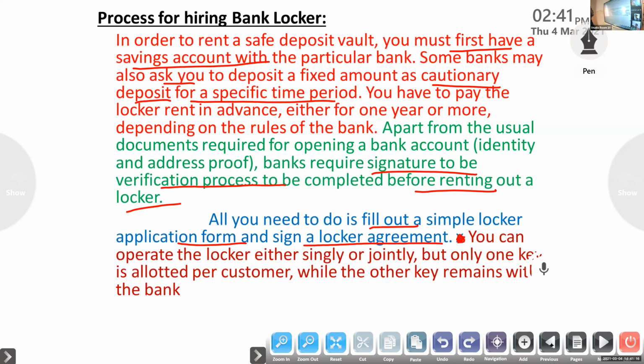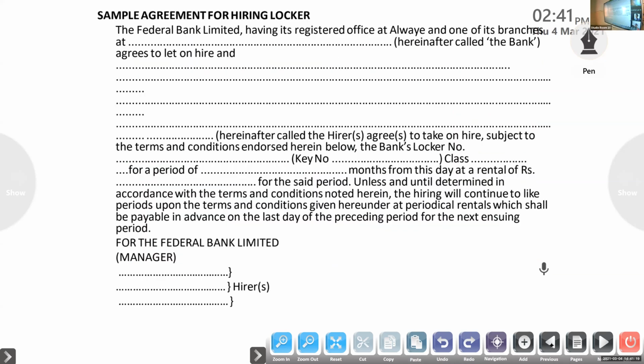Next one, you know that this is the sample agreement for hiring a locker. The Federal Bank Limited has its registered office at Aluva, and one of its branches is at Mala. The bank lets on hire to the hirer, subject to the terms and conditions, a safe deposit locker number, of a certain class, for a period, for rupees. Manager signs, the hirer signs with name and signature. Okay, this you need not study. So this is the sample agreement for hiring a locker.